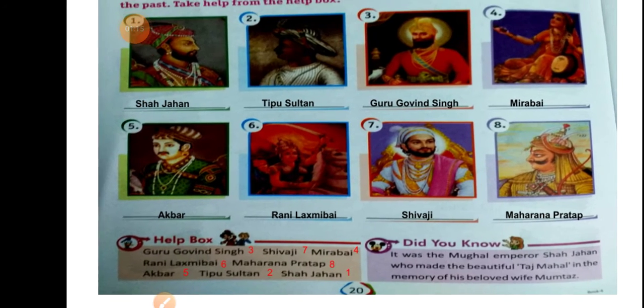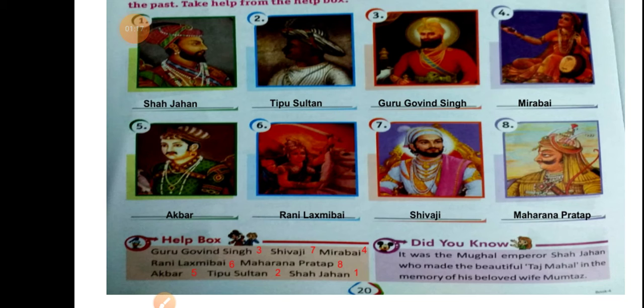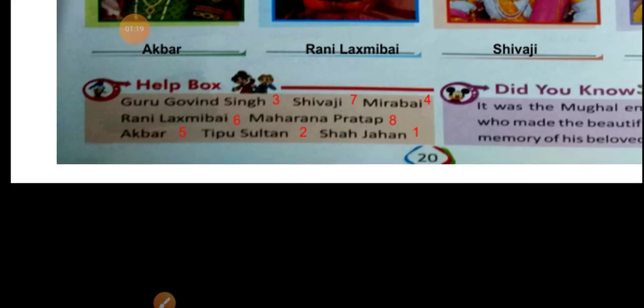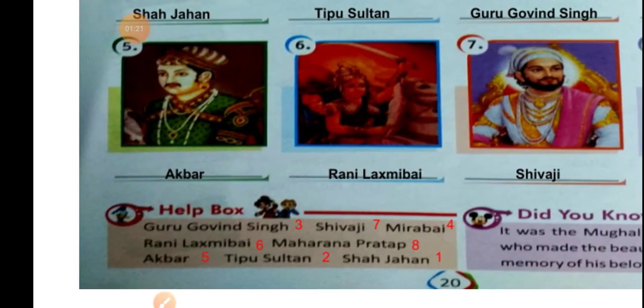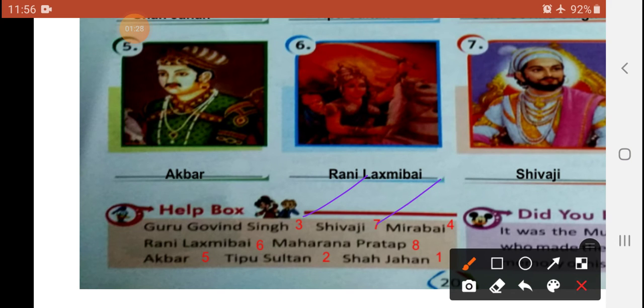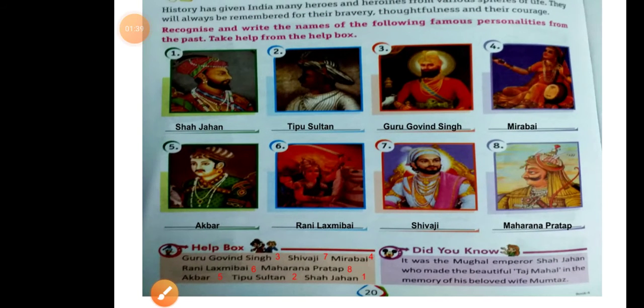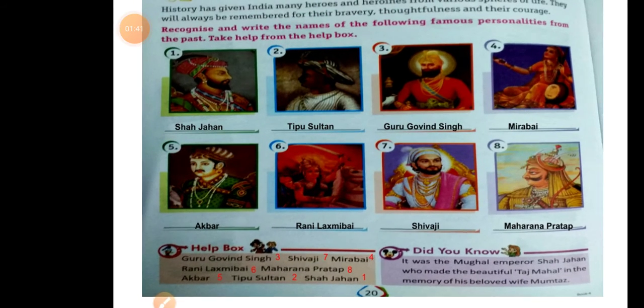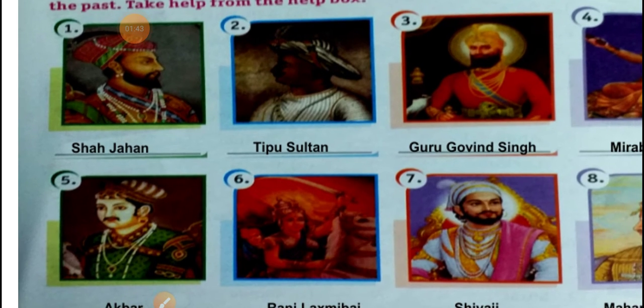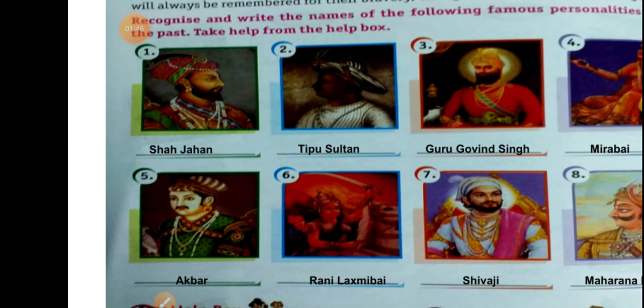First of all, go down to the helping box, where the names are already written. Coding should be written down here: 3 7 4 6 8 5 2 1 should be written down as numbering in the helping box first of all, then match the picture and write down the name. First of all, you will see one image here, a very famous personality.